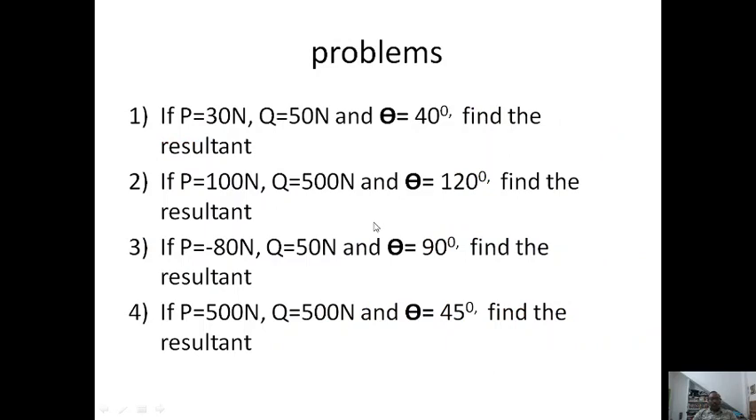Now, after understanding the above system, you can use it to get a deeper understanding and solve these problems. In this problem, P is given as 30 newtons and Q is given as 50 newtons. That is, P and Q are the two force vectors, and theta is equal to 40 degrees. Then find the resultant.